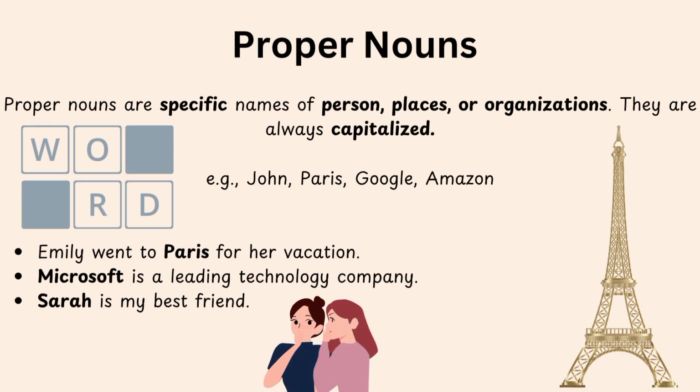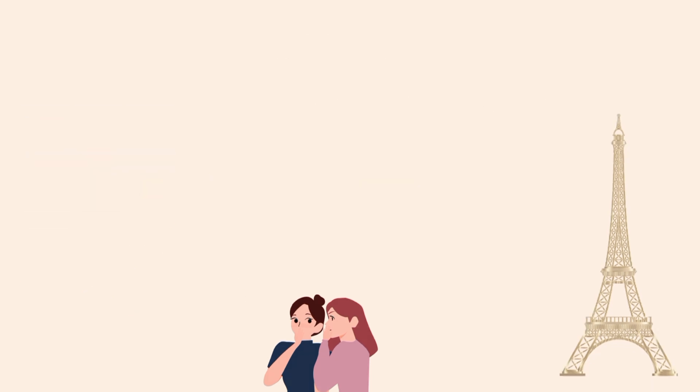Now I will tell you about proper nouns. Proper nouns are specific names of persons, places or organizations. They are always capitalized. Here are some examples of proper nouns: John, Paris, Google, Amazon. And here are some examples. The first example is, Emily went to Paris for her vacation. Paris is a proper noun. The next example is, Microsoft is a leading technology company. Microsoft is a proper noun. Sarah is my best friend. In this example, Sarah is a proper noun.